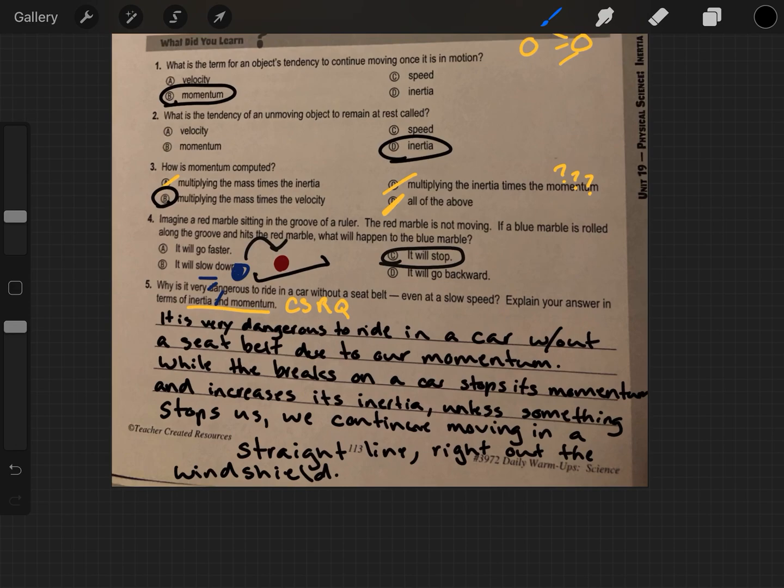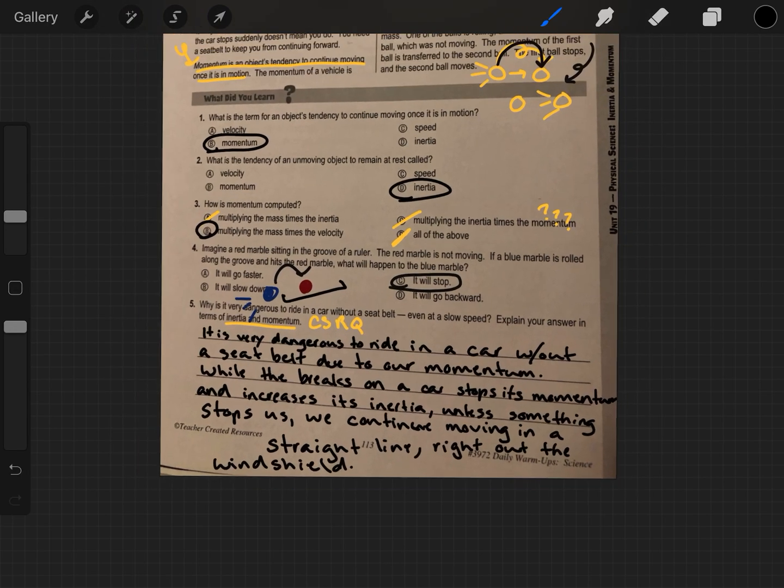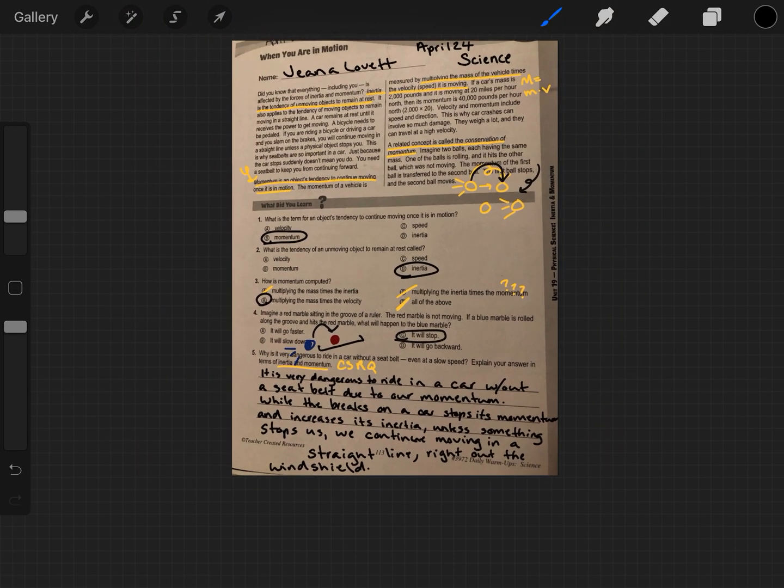So let's check. Did I use complete sentences? Yup. Did I restate the question? Oh yeah. There we have it. That is April 24th science work.